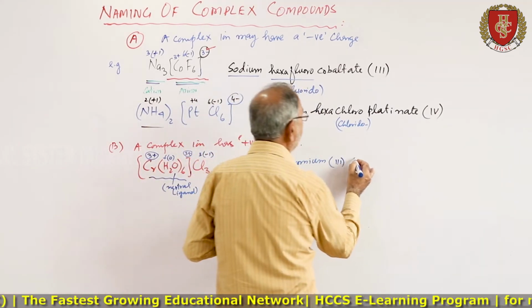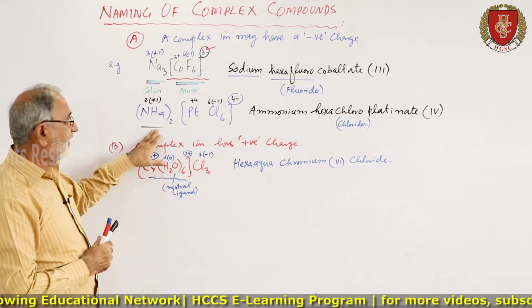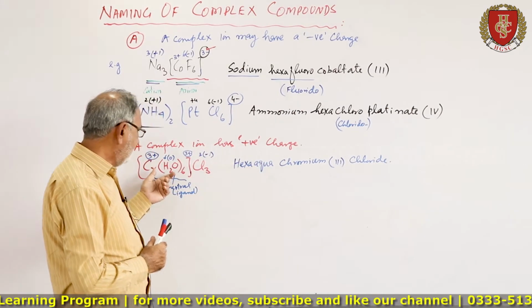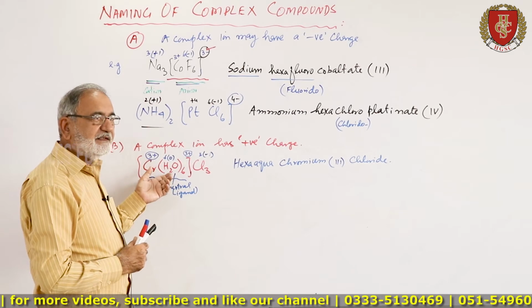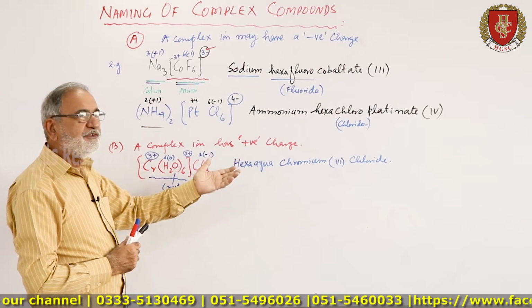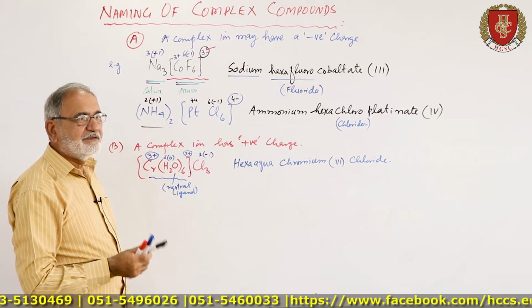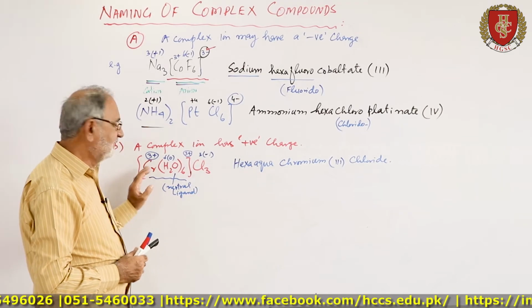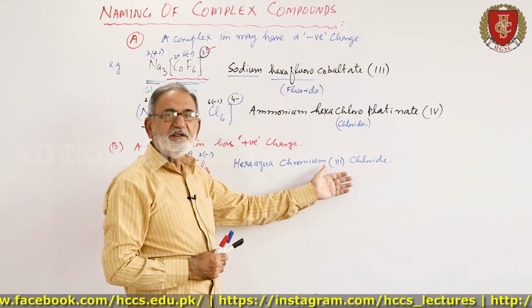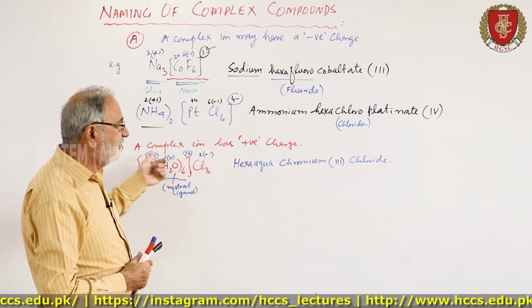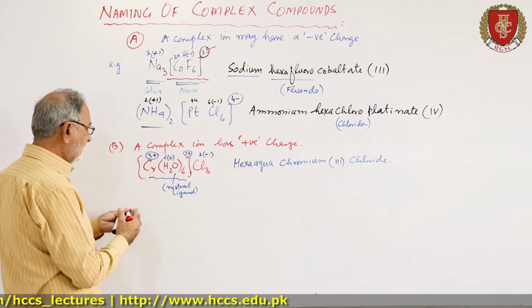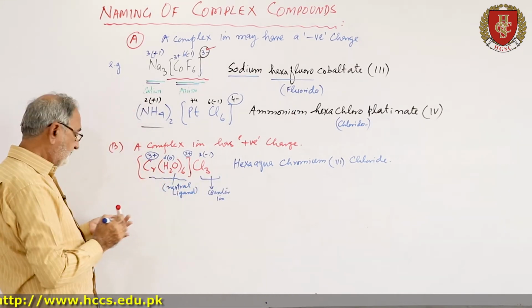Then chloride, this is the name of the complex when a complex ion has a positive charge. First you will write the name of the ligand. Here there are 6 water molecules. Water is represented by aqua, A-Q-U-O, this is the old name. You can use aqua, the new name, hexaaqua. Then the name of the transition metal, that is chromium, with the oxidation state in Roman numeral, that is the 3 oxidation state represented by 3, and then this is the counter ion, this is the complex ion.